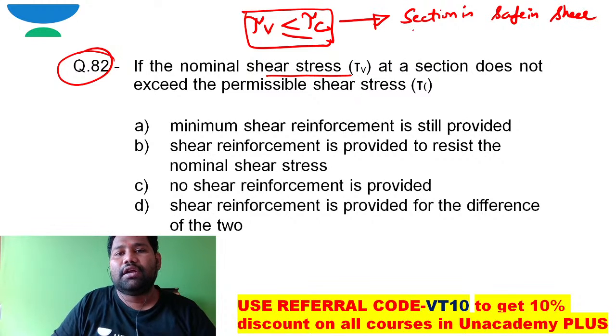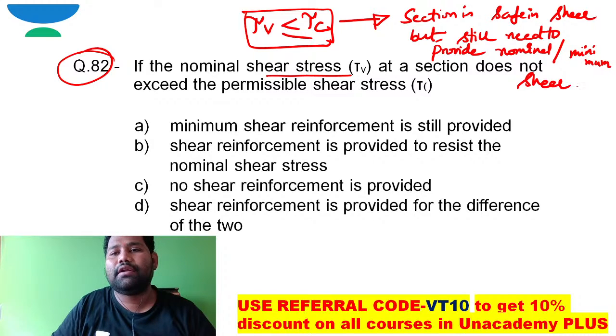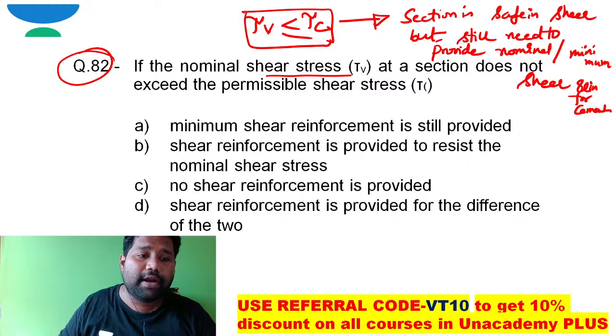But still I need to provide some nominal or minimum shear reinforcement. Why do I need to provide still some minimum reinforcement, brother?